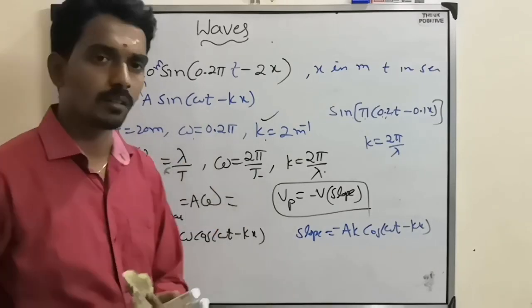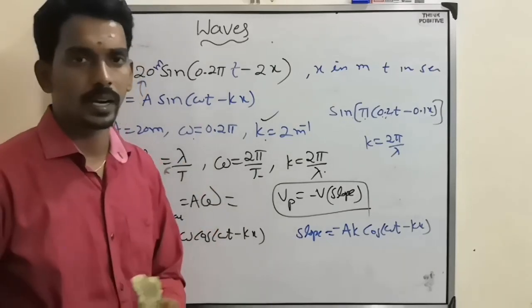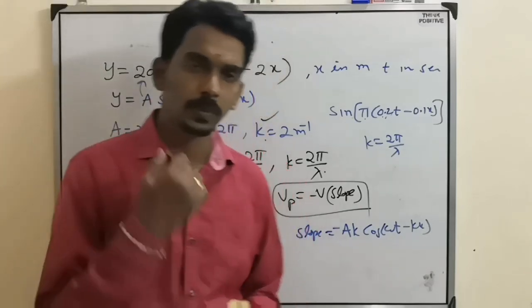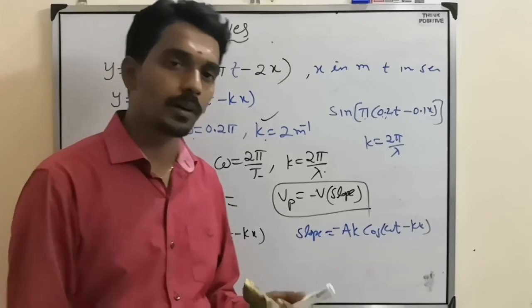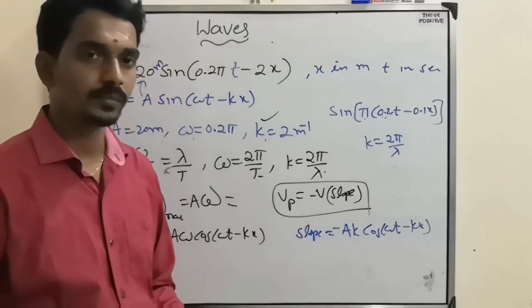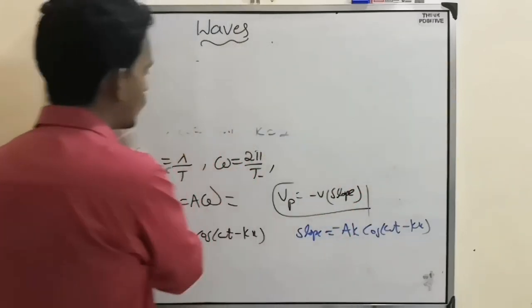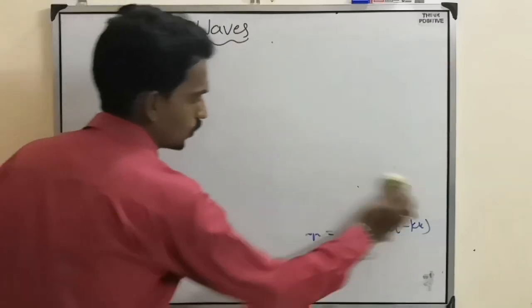That way you can solve questions based on such things. So that is about the wave equation, speed of wave, speed of particle, slope of the wave and the relation. But sometimes they will also give a question like this. What is that question?